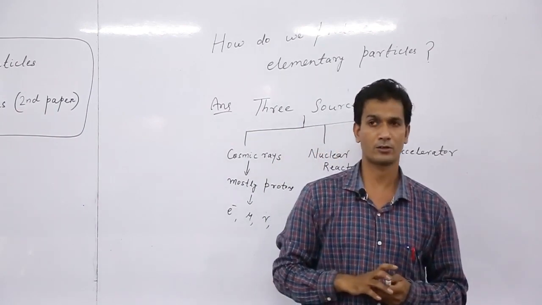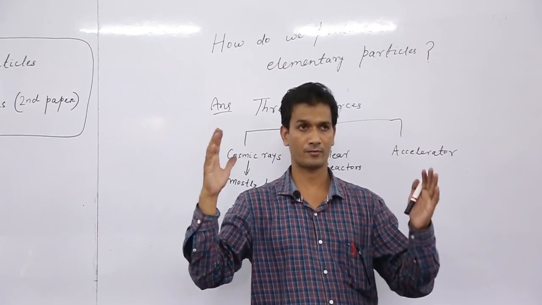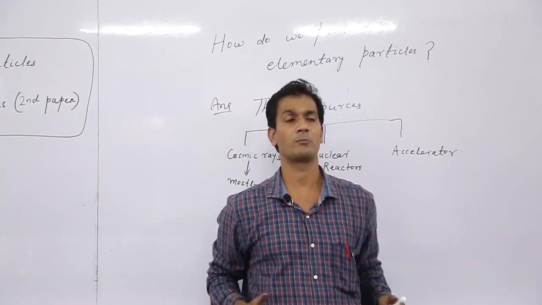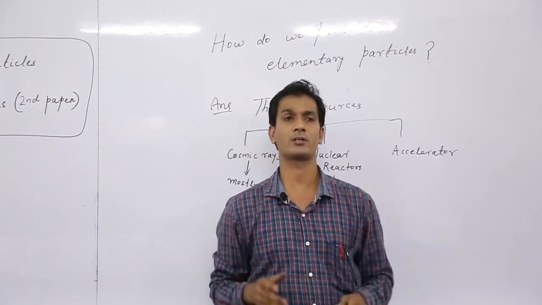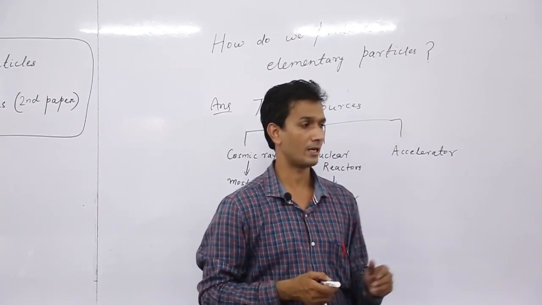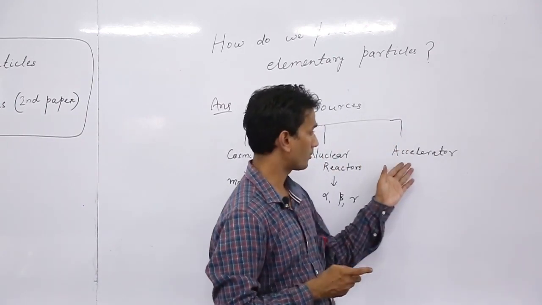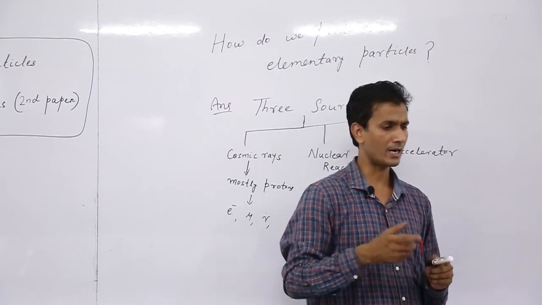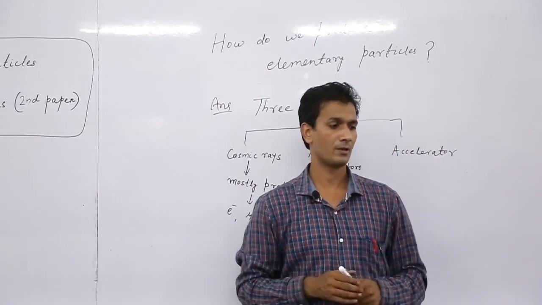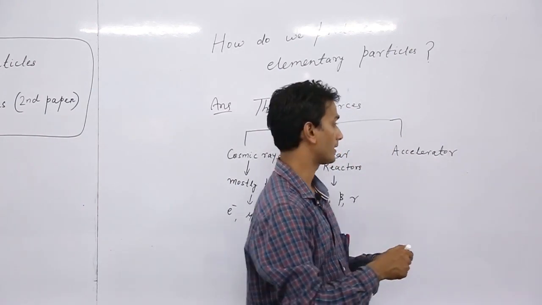In other cases, two heavy ions are accelerated with very high energy and collide among themselves, and after the collision many elementary particles are produced. In an accelerator, we mainly start with electrons and protons, accelerate them to very high energy and smash them into a target.